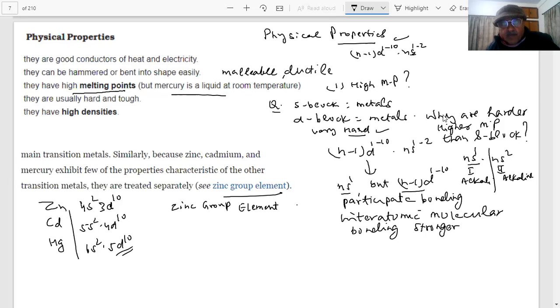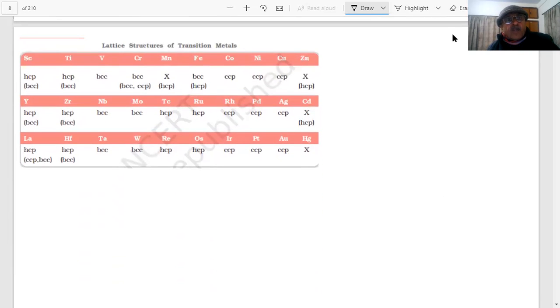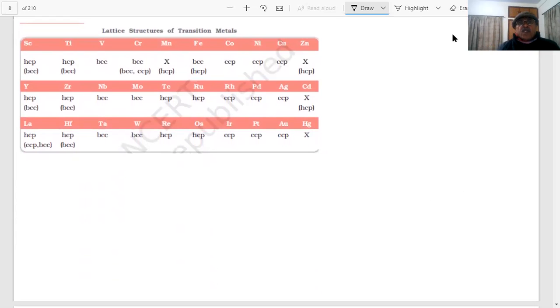Okay, we will proceed further. Here we have shown some of the lattice structures of the transition metals. The lattice structure is important; in solid state, we will study all this. There is a chapter of solid state in our course in which we will study the various types of crystal lattices.